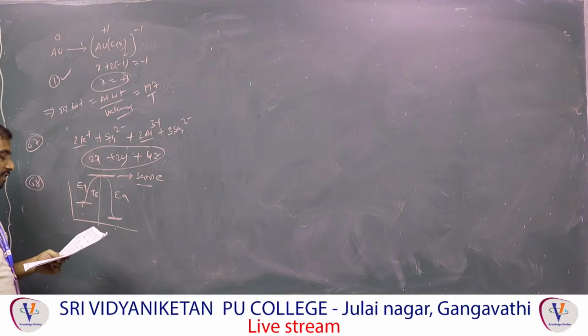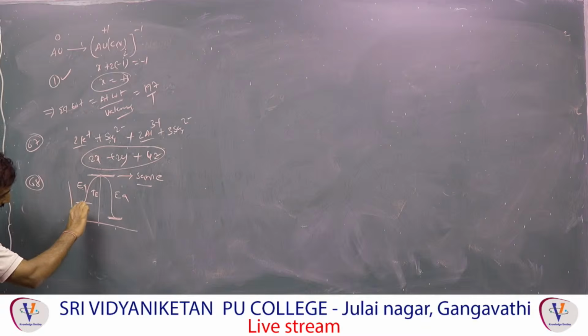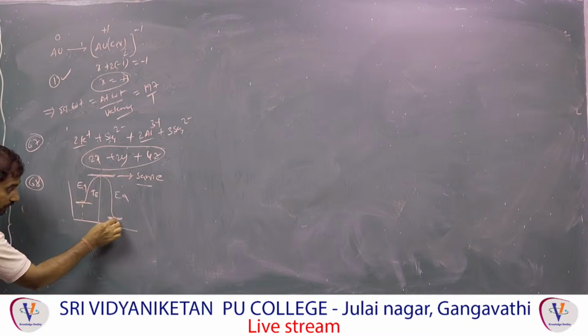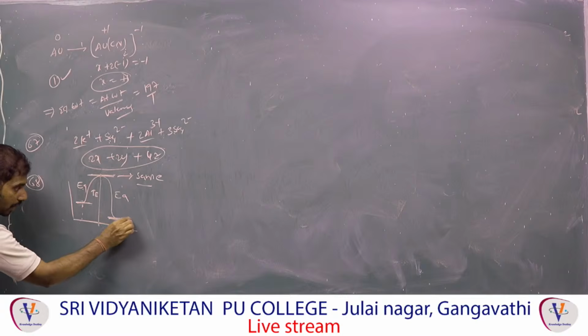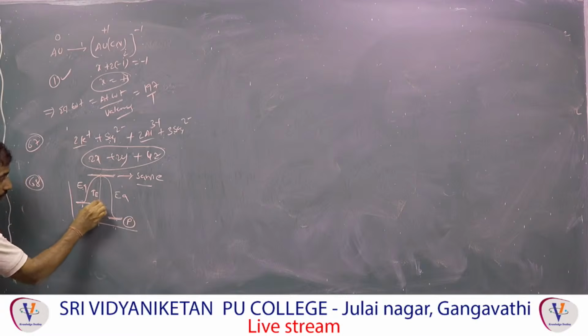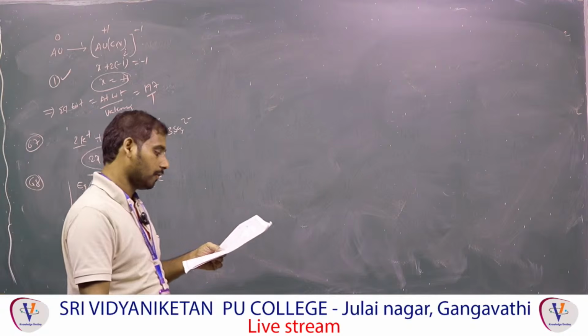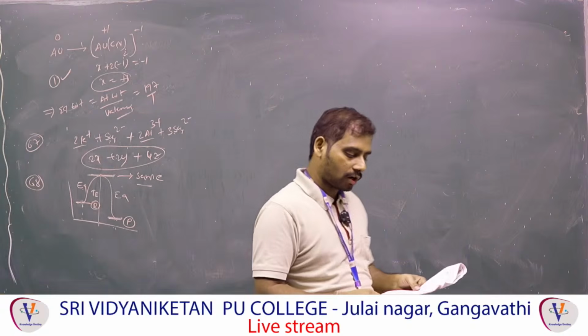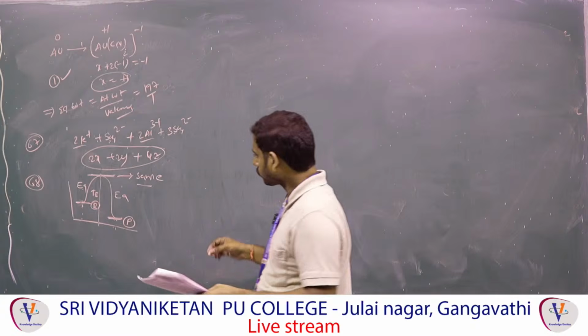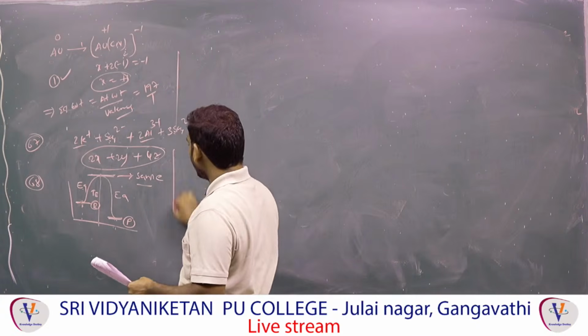Reason: reactants have greater energy than the products in the exothermic reaction. Yes. This is the reactant energy, starting from here to here. From this to this is the product energy. Which energy is more? Reactant energy is more than product energy. Yes, correct. So finally, A is wrong, R is correct.